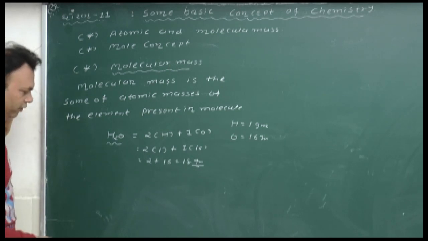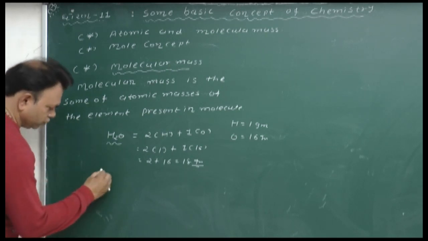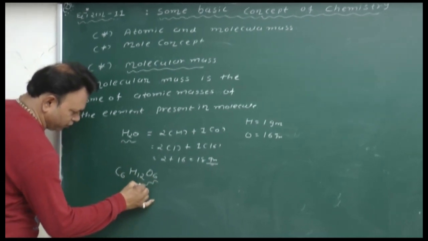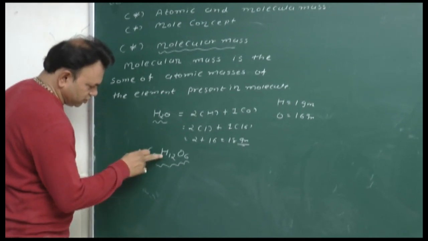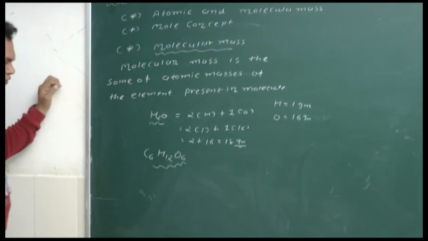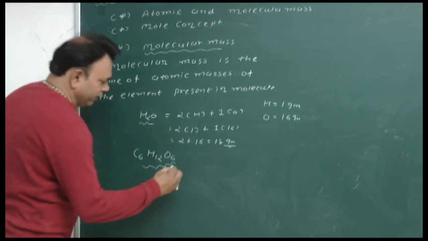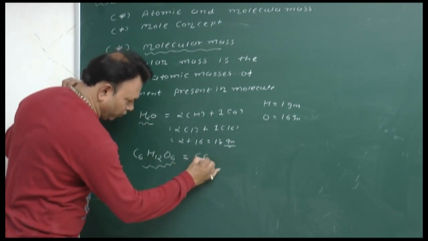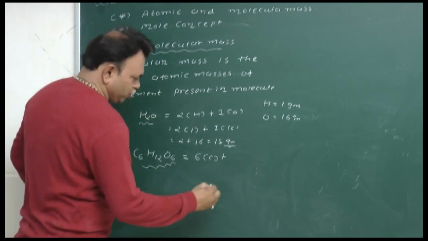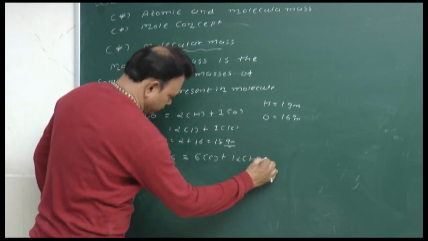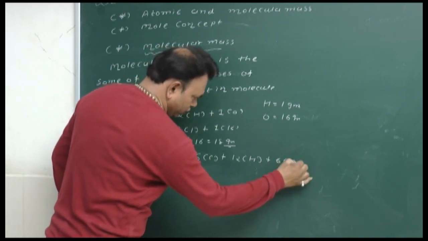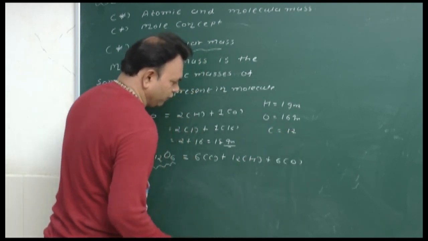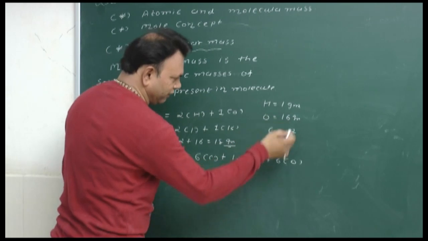Same as we just calculate the mass of glucose. So the formula of glucose is C6H12O6. So glucose having 6 carbon, 12 hydrogen and 6 oxygen. So counting the mass of glucose: 6 into carbon plus 12 into hydrogen plus 6 into oxygen. So we know the mass of carbon having 12. Mass of hydrogen we know that 1 gram and mass of oxygen having 16.